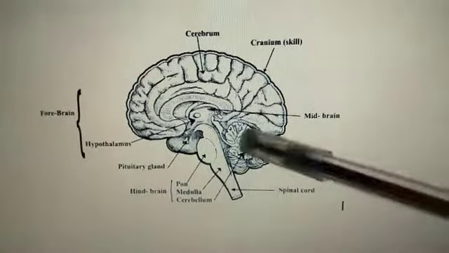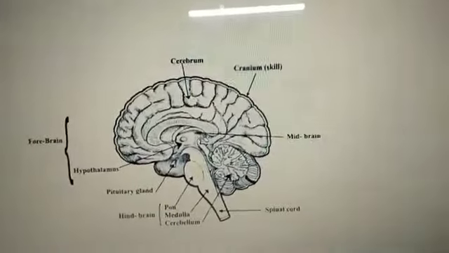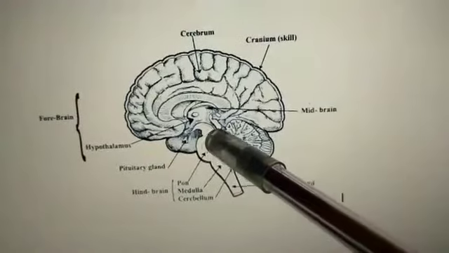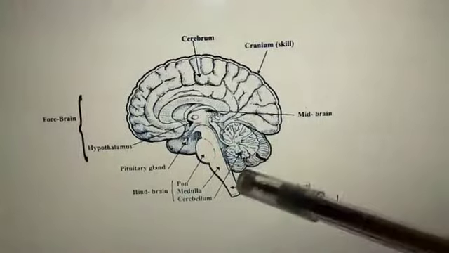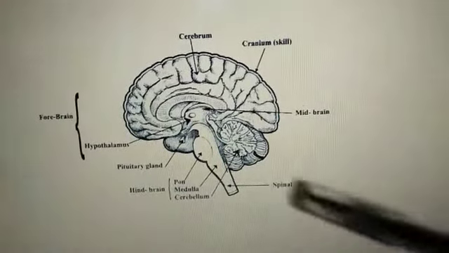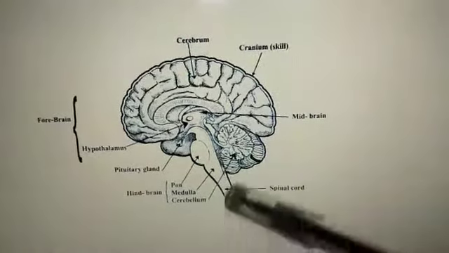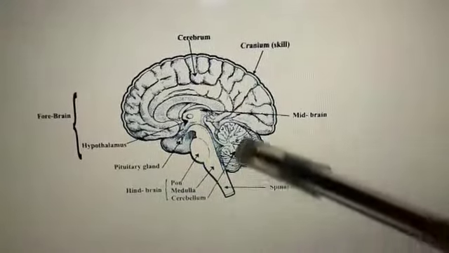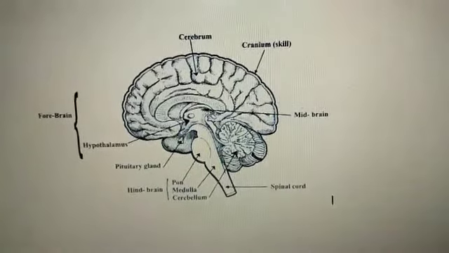These hemispheres are joined by the pons. The function of the pons is that it regulates respiration. It is an oval mass present just above the medulla, and it controls respiration.